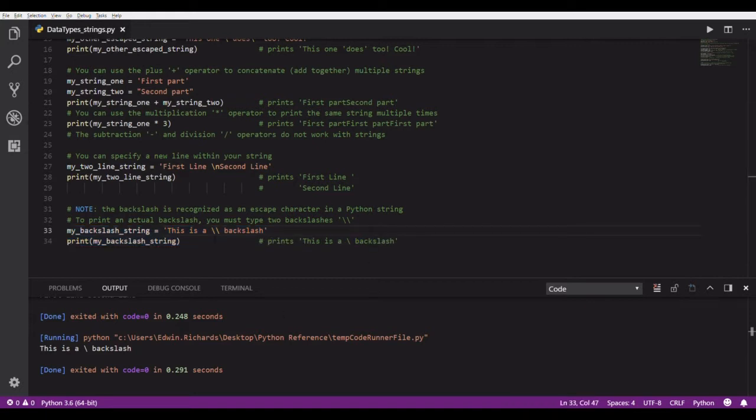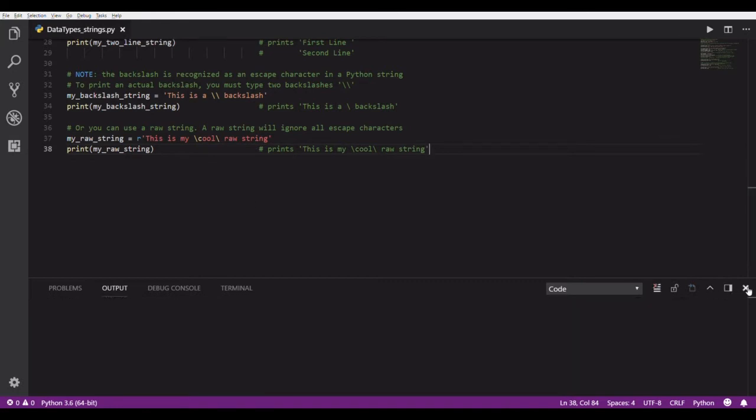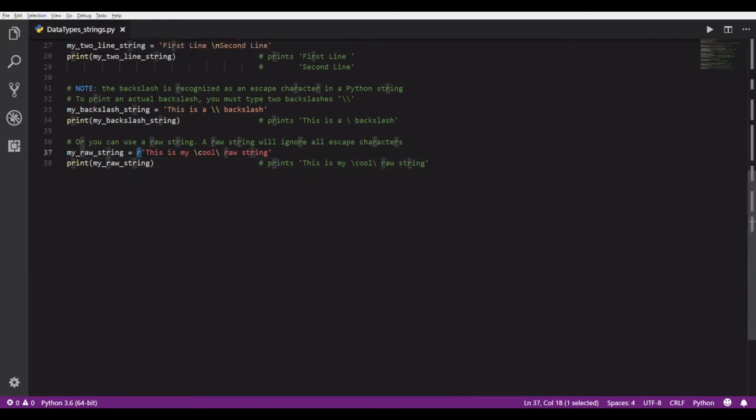Should be simple enough. Otherwise, there is another easier way. If you don't like having to worry about extra backslashes, Python has this raw string format. When you prefix your string literal, remember this term, string literal, with a lowercase r, it doesn't work with an uppercase R to my knowledge, it tells Python while it's processing the string to ignore any backslash characters.